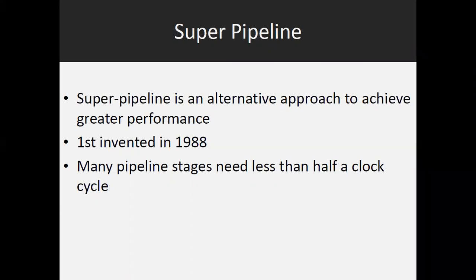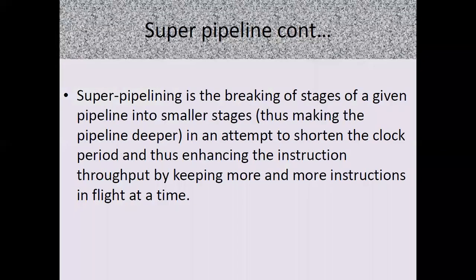So we can use that for the super pipeline concept. Super pipelining is nothing but the breaking of the stages of a given pipeline into smaller stages, in an attempt to shorten the clock period. So here we are trying to reduce the clock cycle, and automatically the throughput of the processor will be increased. So we are able to execute more and more instructions at the same time.